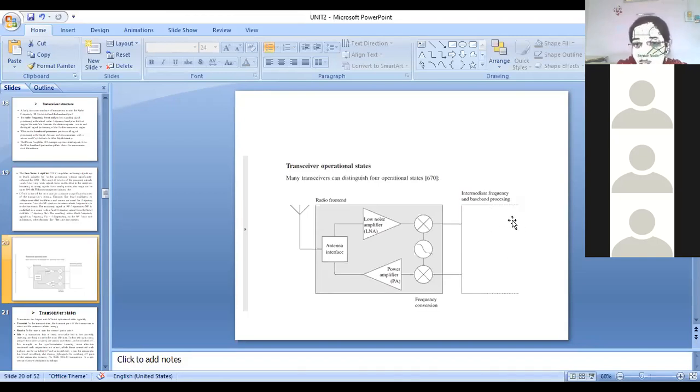Intermediate frequency bands. What is intermediate frequency? Then baseband processing.